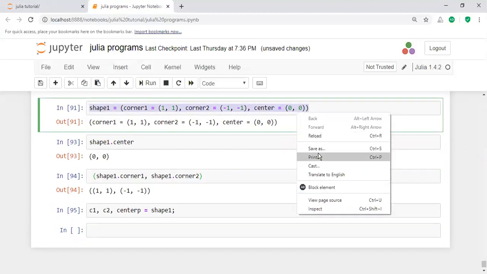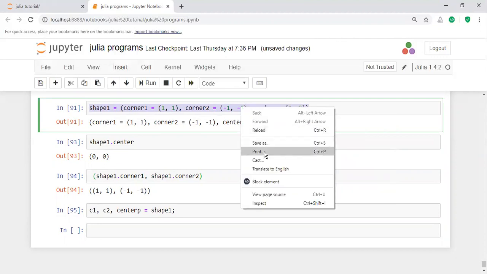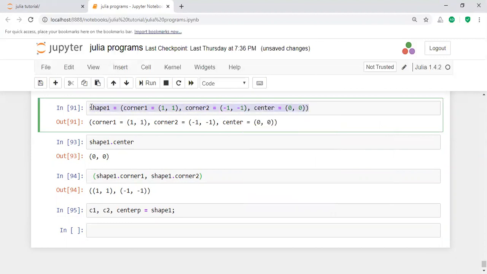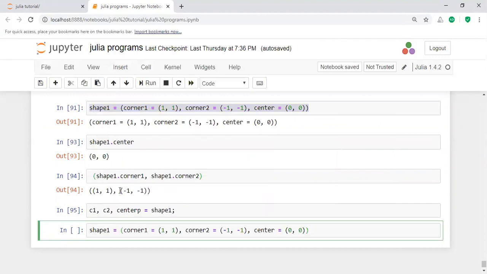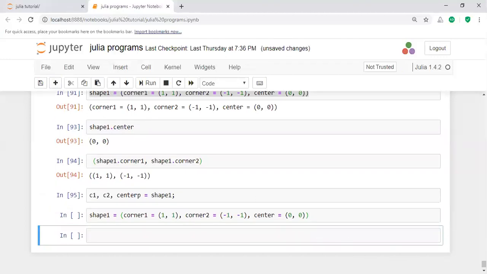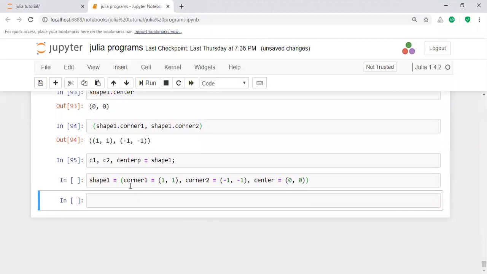Well, let us take a simple case. I am telling you, you have a shape one like this. Shape one consists of, I'm going to destructure the shape one value into three values, or simply three attributes. What are the three attributes? The first one is C1, then C2, and then center P is this value.